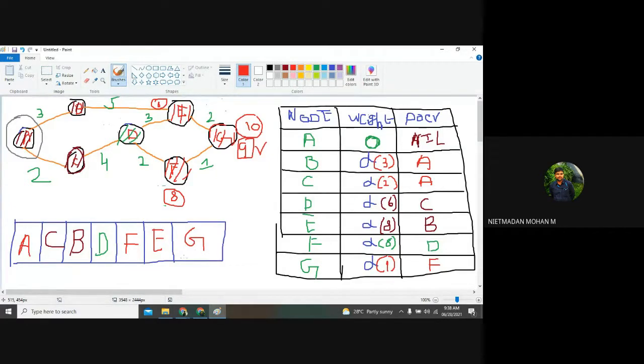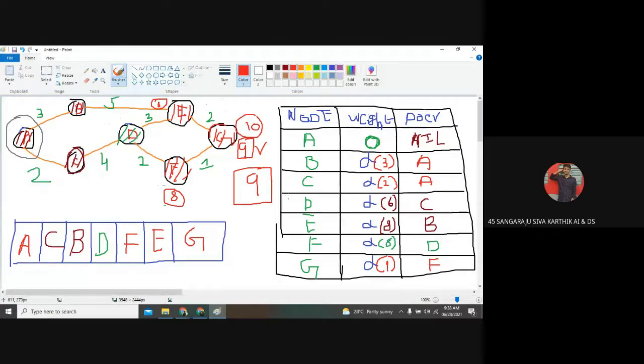So once you are starting from A to G, what is the shortest path now? 9. So 9 is the shortest path that you will be getting. And how do you travel to get those 9?